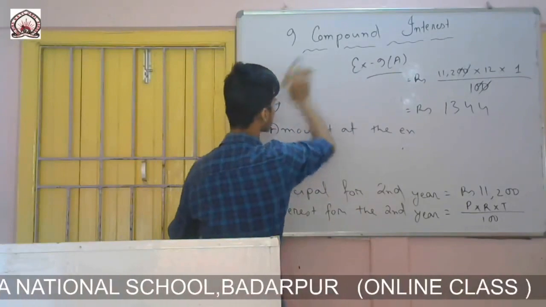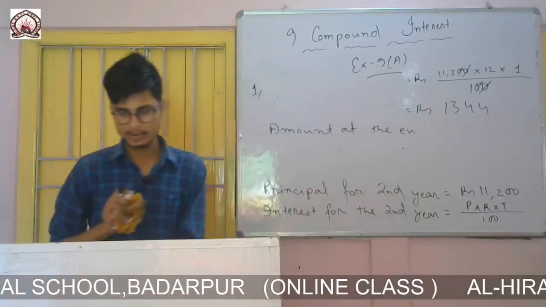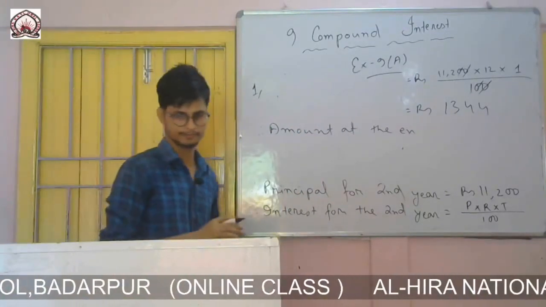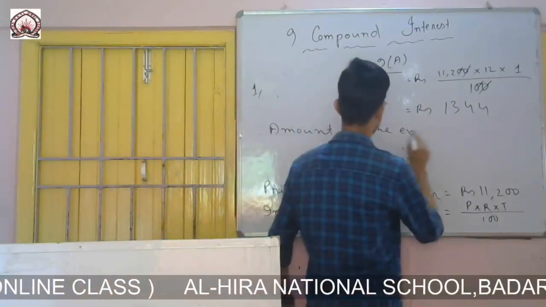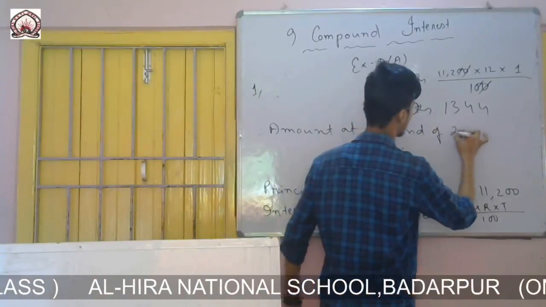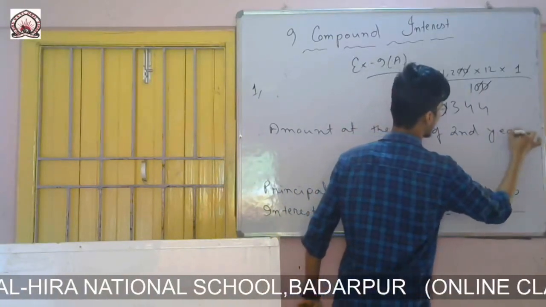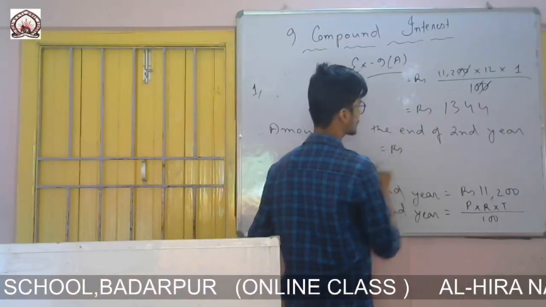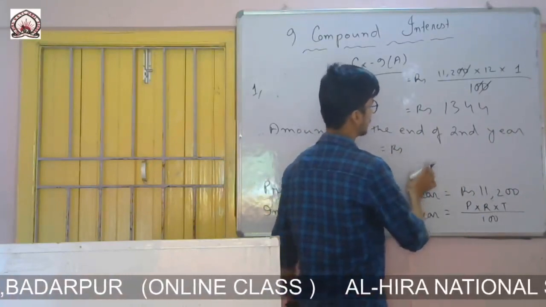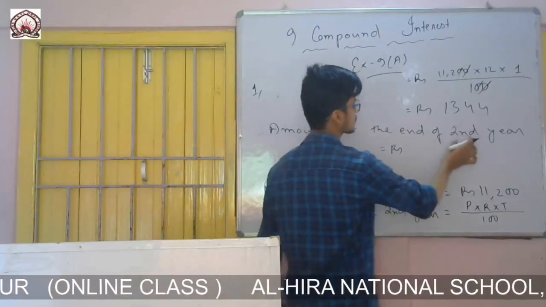So now we will calculate what will be the amount at the end of second year. Amount at the end of second year will be equal to principal plus interest.